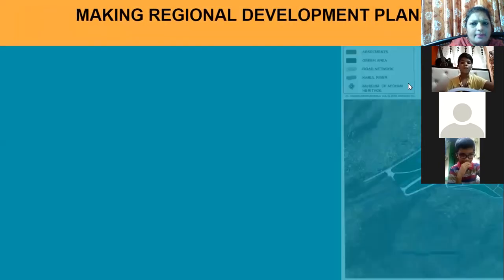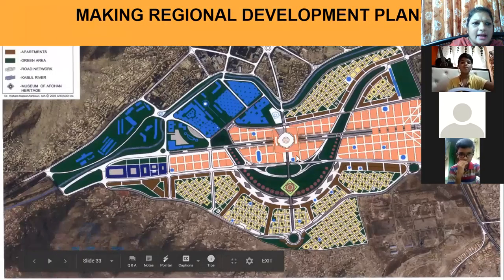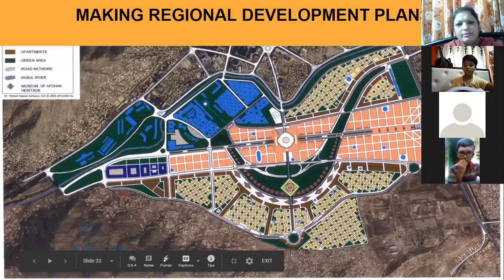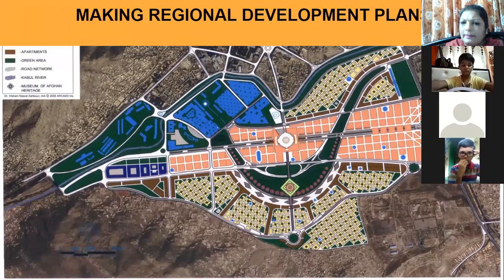Look at this map. Now this is one of the outline maps, where we can say the fourth use of the physical map is to make an outline or make regional development plans. How to make a region. Region means a place. How to develop it. So if you want to develop any place, it can be a village or a city, you have to have some plans. So for making regional development plans, you need a map.